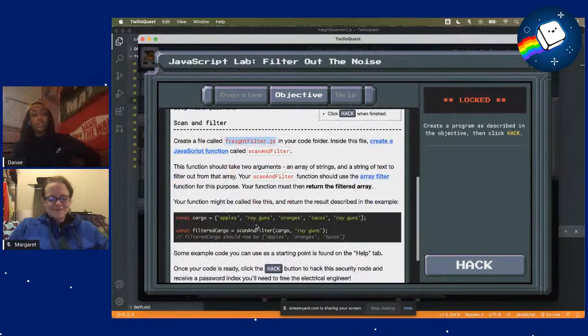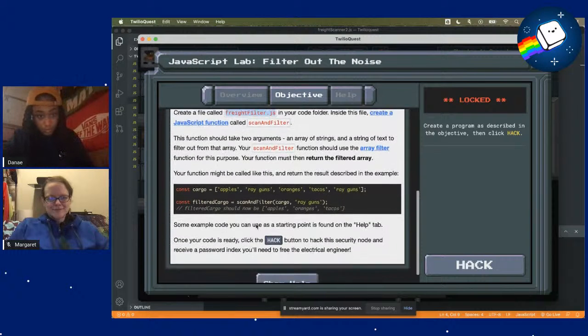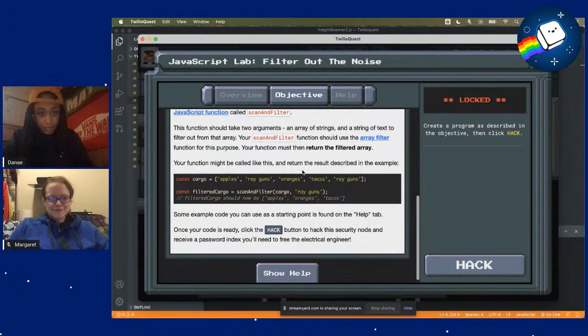And this function will take in 2 arguments, an array of strings, and a string of text to filter out from that array. If scan and filter functions, you use the array filter function for this purpose. So your function might be called like this and return the result describing the example. So we have apples, ray guns, oranges, tacos, ray guns. Scan and filter cargo, ray guns. So this will filter out all the elements that contain ray guns. So we're left with apples, oranges, and tacos.